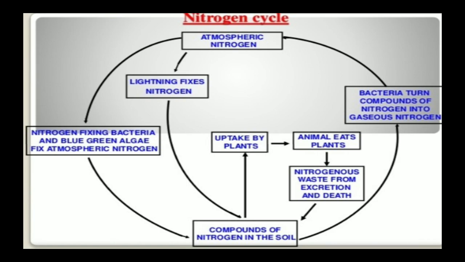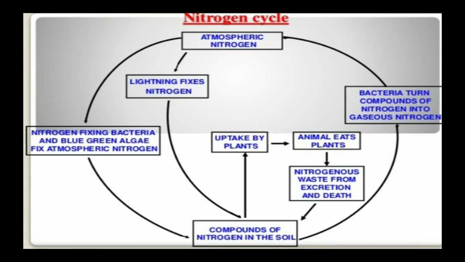So the nitrogen cycle is known as a perfect cycle because the percentage of nitrogen in any part of the world remains more or less constant. So this is how bacteria go into the compounds as nitrogen, then these nitrogen fixing bacteria take place, and then again it goes to blue green algae.